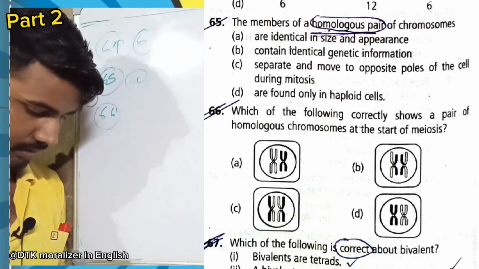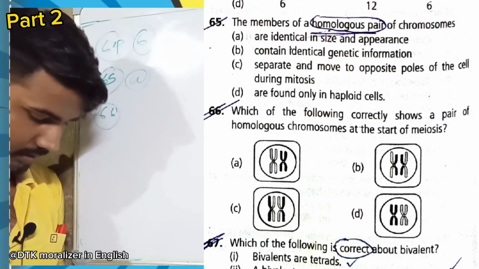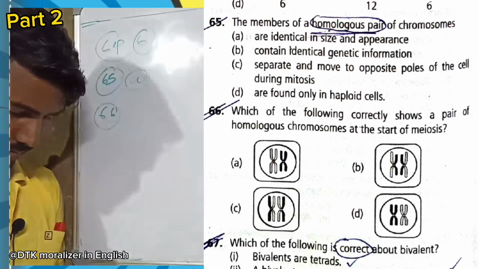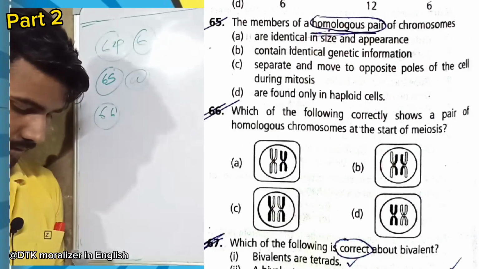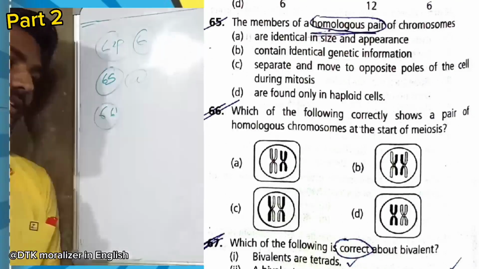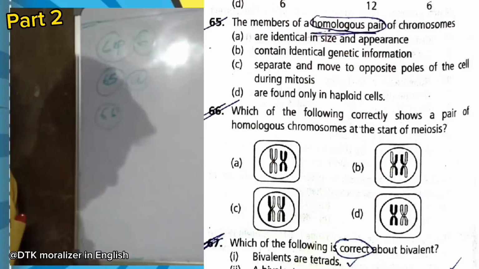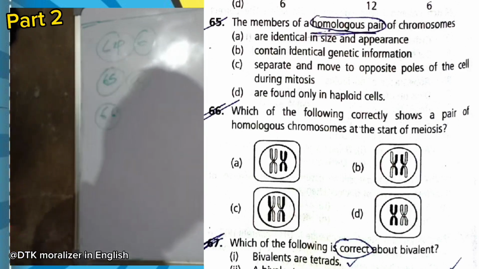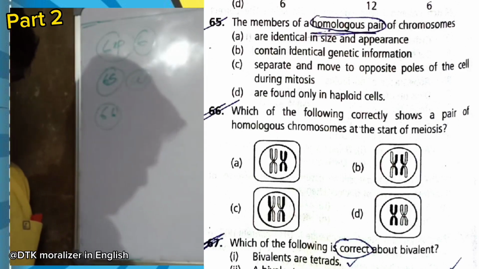Now question 66. Which of the following is a correctly associated pair of homologous chromosomes at the start of meiosis? Here, as you can see, we go through the options first. In option A, these are not identical in size and appearance. One is large and another is very small. So this is not correct.